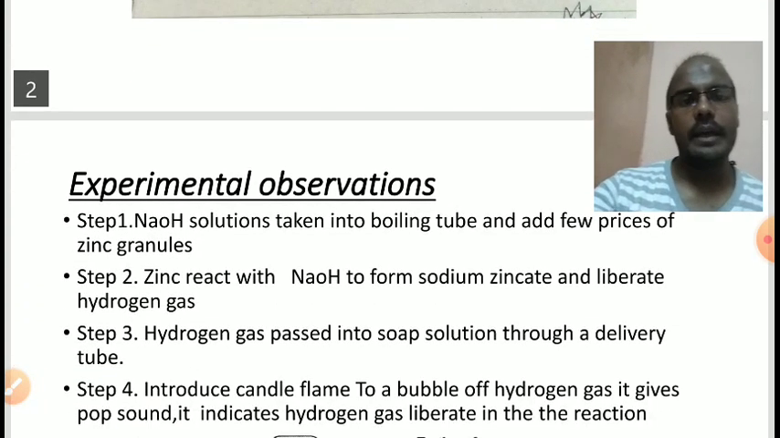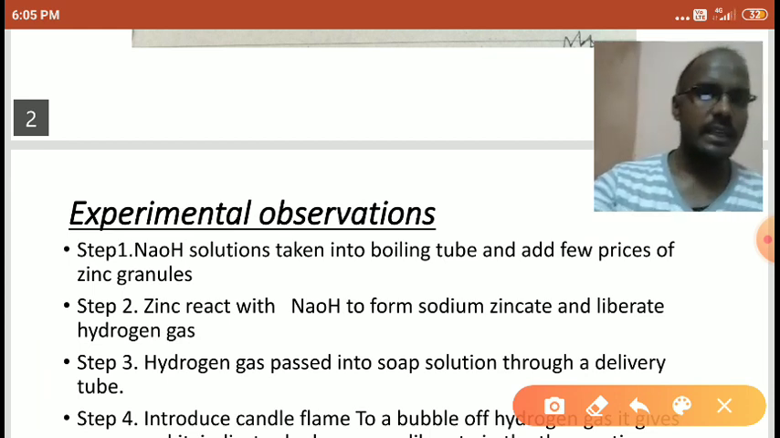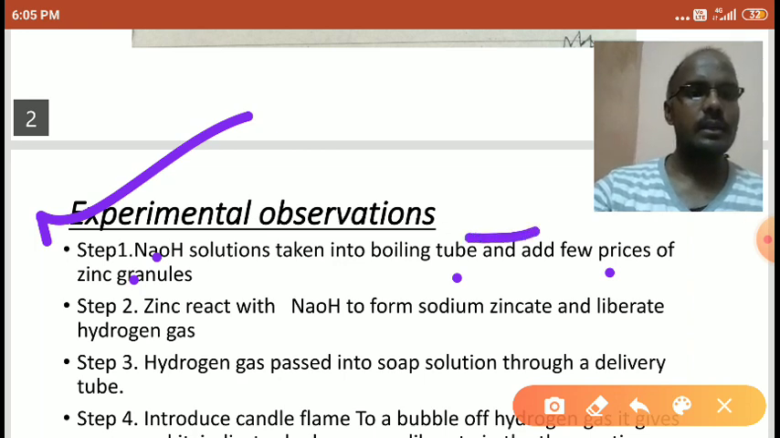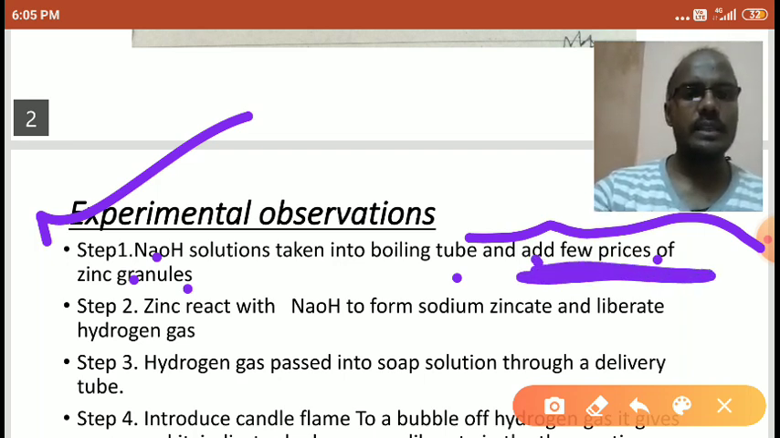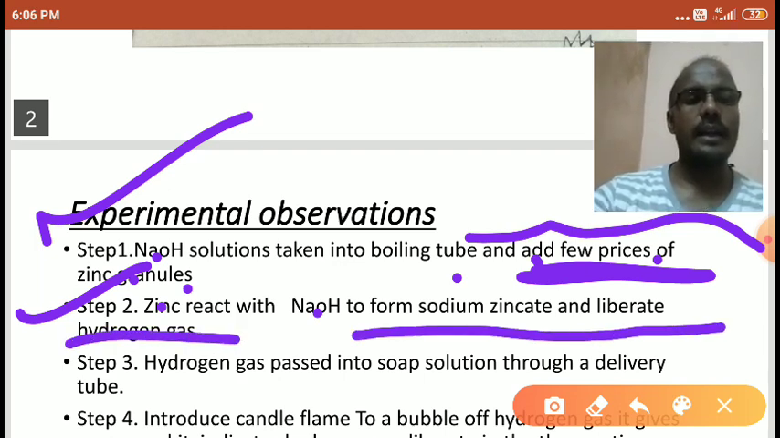Okay. The experimental observation, whatever we are discussing about the diagram, we will see here. Step 1: I am using NaOH solution in a boiling tube, and adding a few pieces of zinc granules, solid pieces of zinc, to the liquid NaOH solution. Right, students? Few pieces, make that correction. Step 2: zinc reacts with NaOH to form sodium zincate and liberate hydrogen gas.